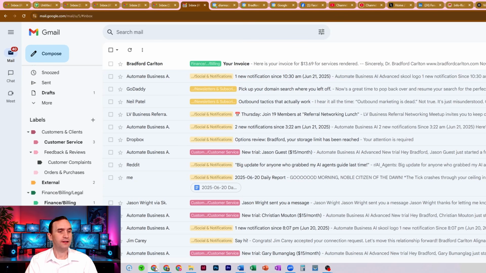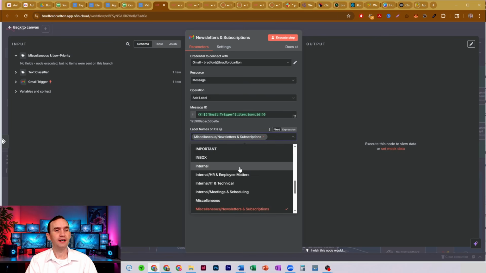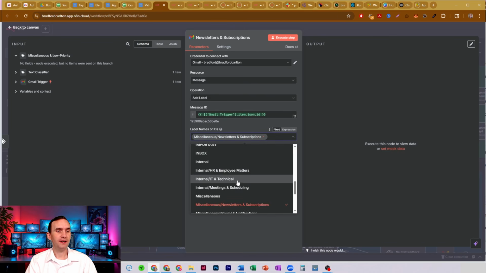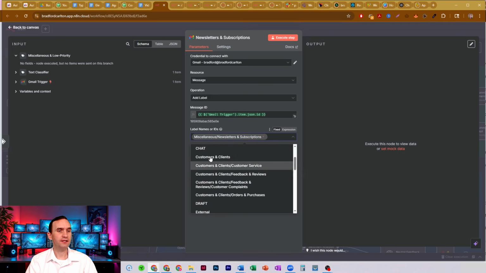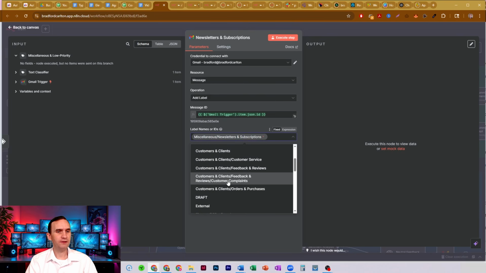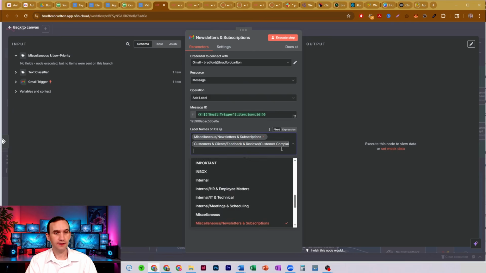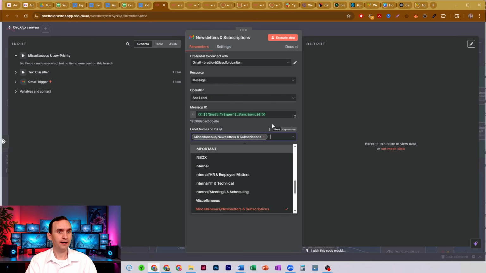And over here in the n8n node itself, if I wanted to add additional labels, it's pulling these directly from my Gmail account. So here's all of my options that I've put into the system. I could add additional ones, and all I would have to do is click it, and then it'll add it in here. And how do I delete that? Oopsie. Okay, there we go.